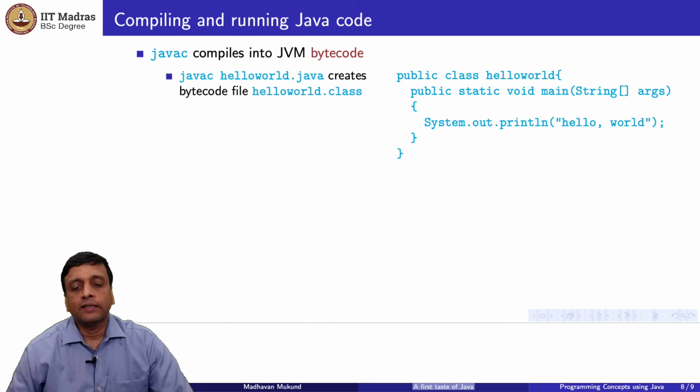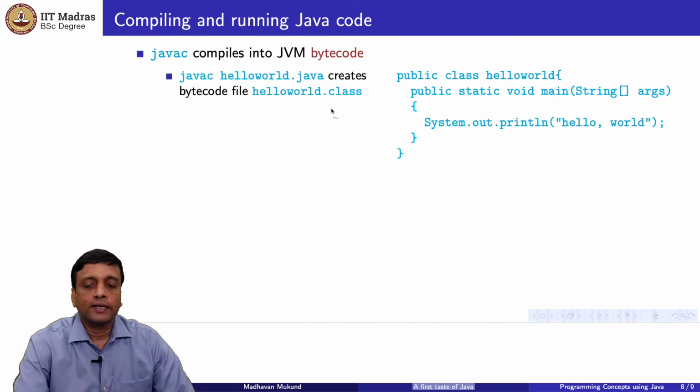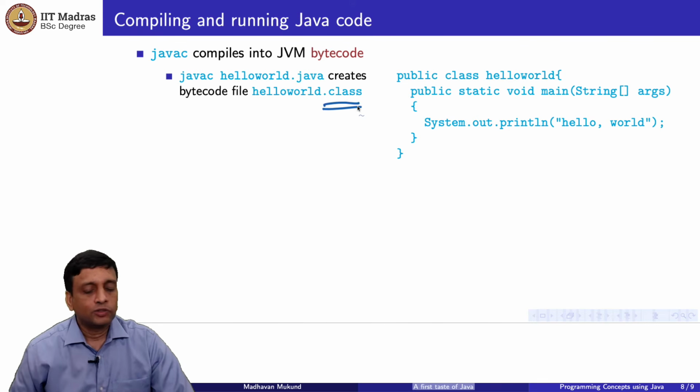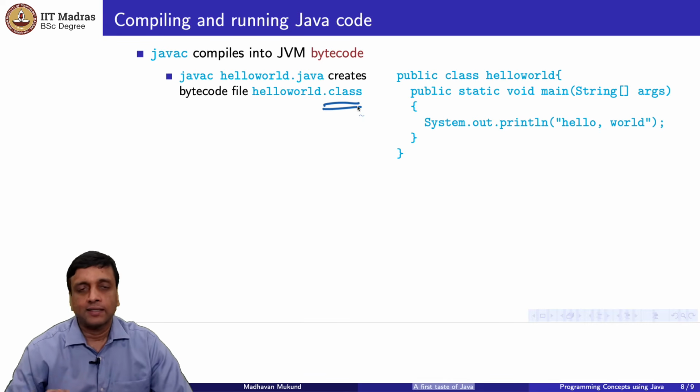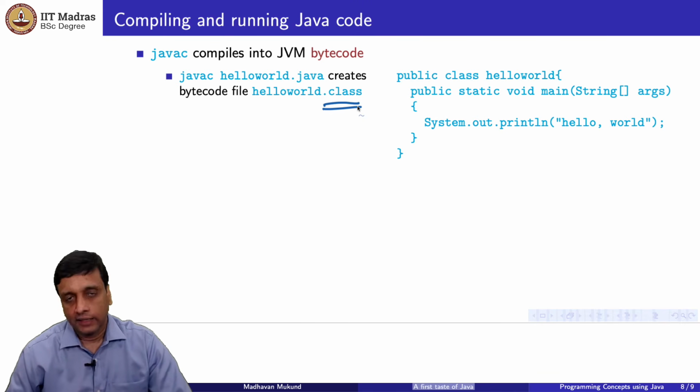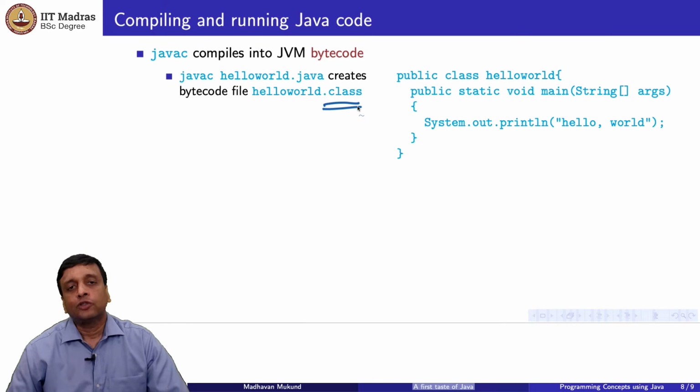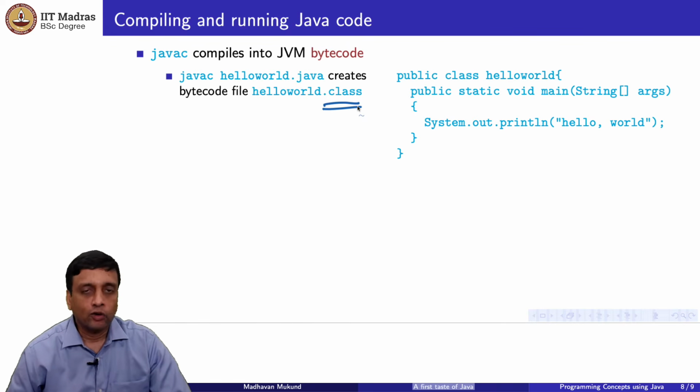And this will sit in a file called HelloWorld.class, right? So we started with HelloWorld.java, and Javac will produce as output bytecode, which it will put in the same class name but with an extension .class. Now this is a little bit confusing, but this class has nothing to do with the object-oriented class. It could have chosen any other name. It could be called cake, or it could be called butterfly, or whatever. But they happen to choose the word class. So Javac will take something in a file .java and will produce it in the same file name .class.